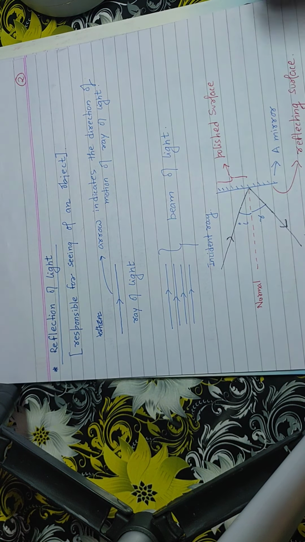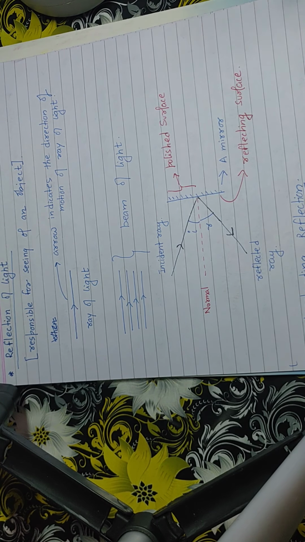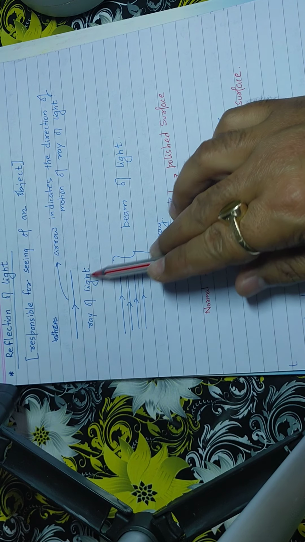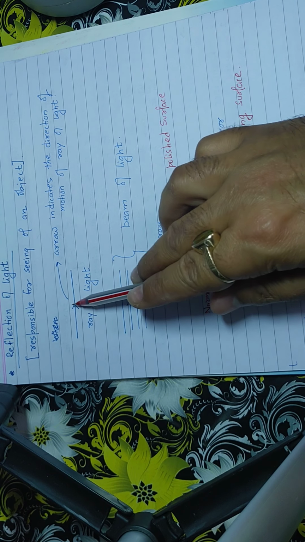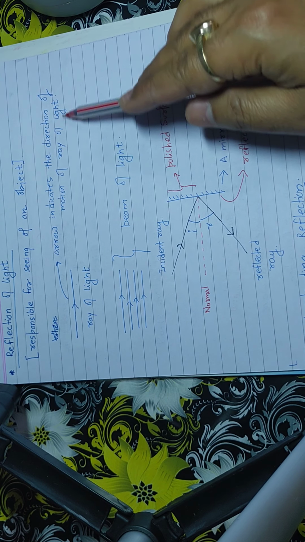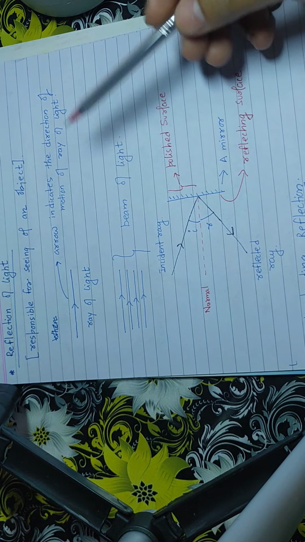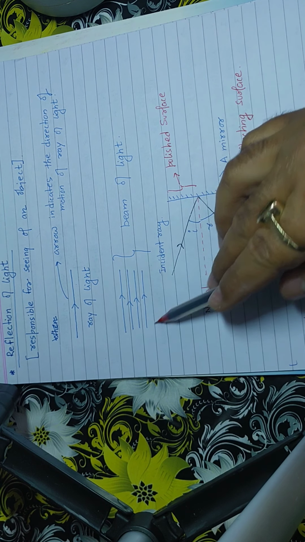Now, there are some important points that I will make note of. One, this is the ray of light. Small, you will draw a line and an arrow. Okay, this arrowhead indicates the direction of motion of the ray of light, and this is the symbol for drawing the ray of light. Now, this is a beam of light.